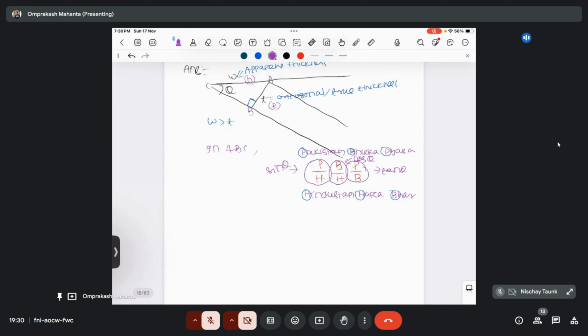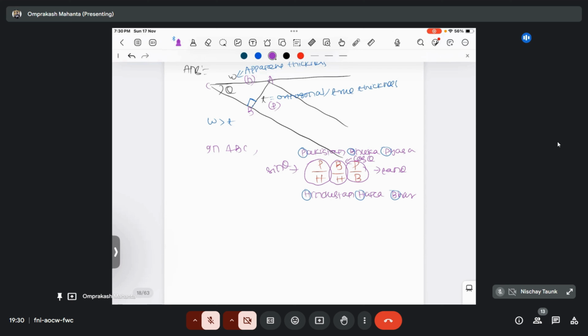So basically we're going to make a relationship between your true thickness, your apparent thickness and the theta value. Okay, so here the front value of 90 should be your h, and the front value of theta should be your p. So apparent thickness here is your h, and your orthogonal thickness is your perpendicular here. So which is basically defining the relationship between your p and h, that is your